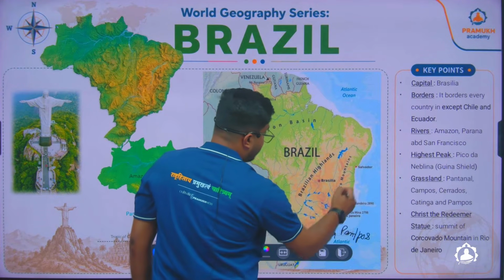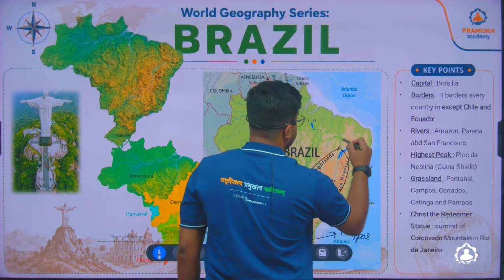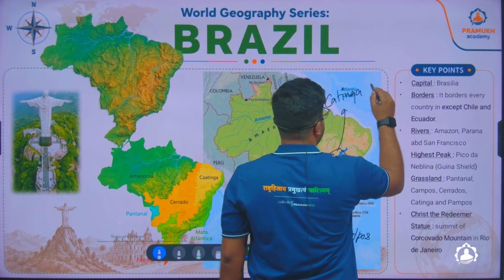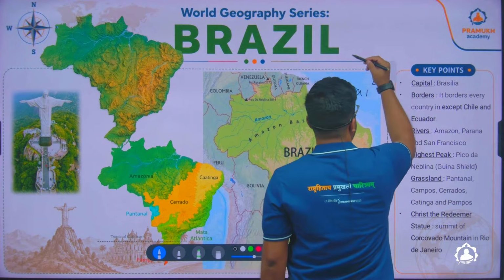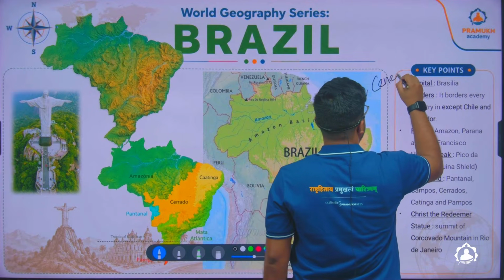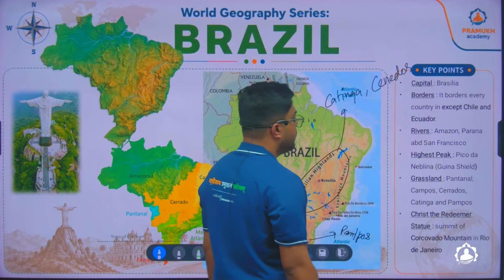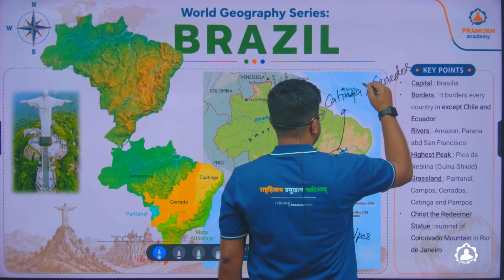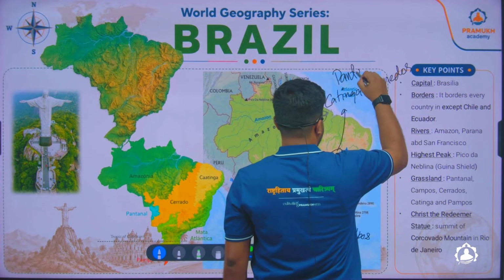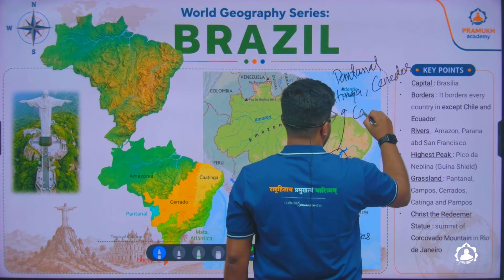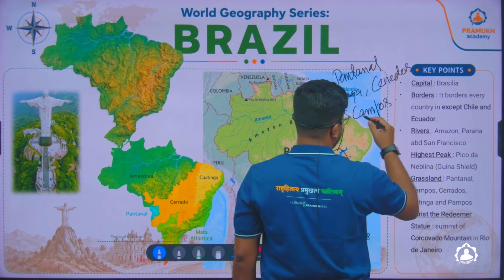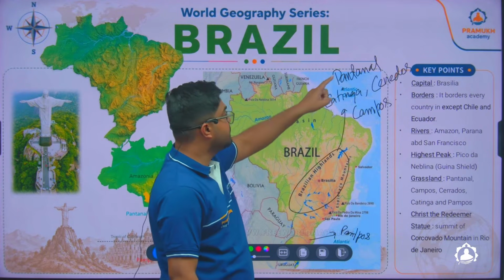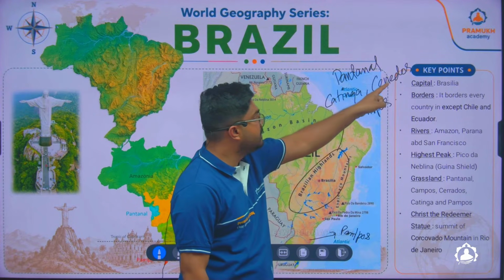Then in this part of Brazil, you'll find the grasslands Caatinga and Cerrados. Apart from this, you'll also find a grassland which is called the Pantanal. You'll also find a grassland called Campos. So in Brazil, you'll have grasslands: Pantanal, Caatinga, Cerrados, and Campos.